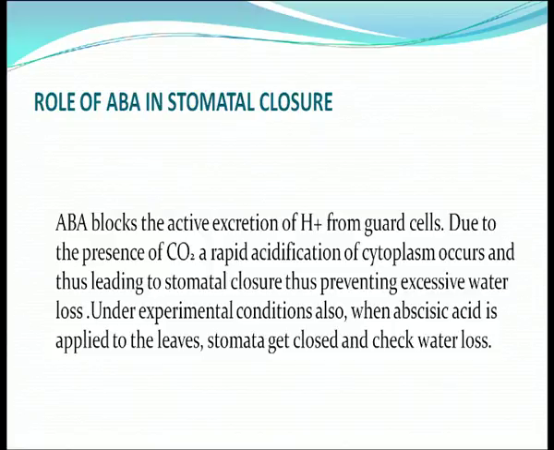Due to the presence of CO2, a rapid acidification of cytoplasm occurs, thus leading to stomatal closure and preventing excessive water loss. Excessive water loss must be balanced, and ABA helps in that. Under experimental conditions also, when abscisic acid is applied to the leaves, stomata get closed and check water loss.